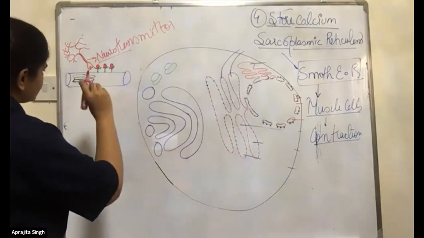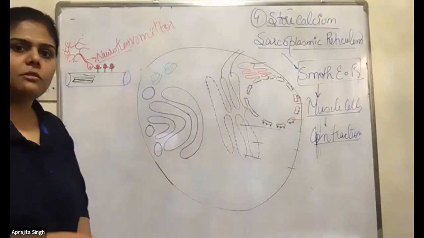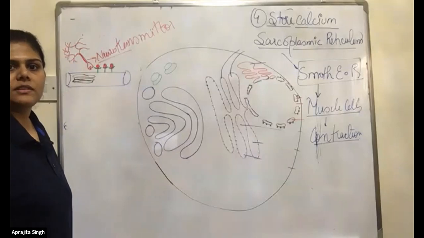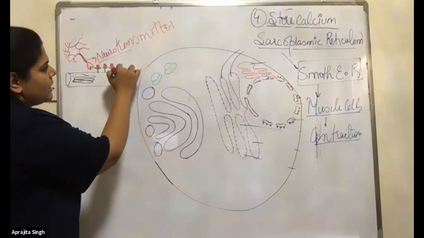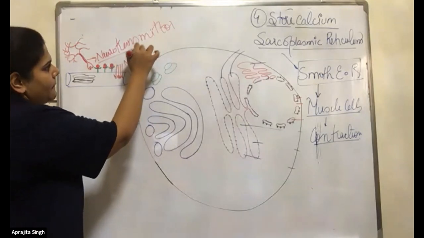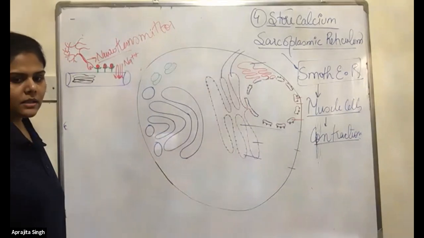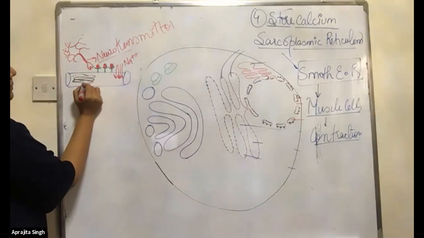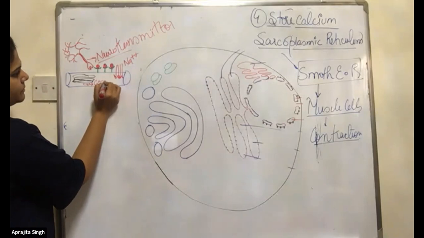Now the neurotransmitters will get attached to the receptors, and now they will tell the muscle to contract. How will it contract? Once the neurotransmitter attaches to the receptor present on the muscle cells, the sodium will enter inside. Once the sodium has entered, the sarcoplasmic reticulum will release the calcium.